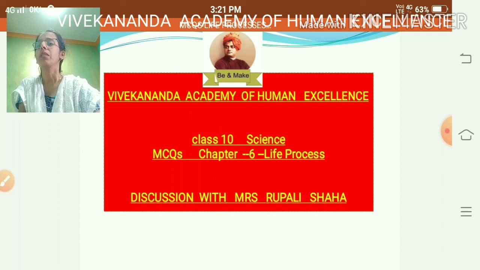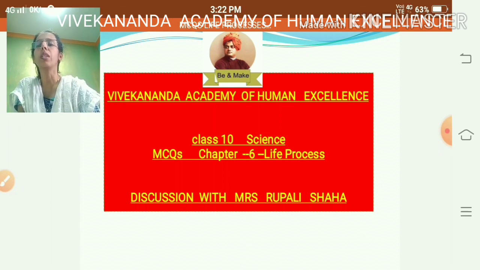Autotrophic means it is the nutrition obtained from inorganic sources. Auto means self, and trophic means nutrition. When an organism synthesizes or produces its own food material, that is called autotrophic nutrition. Heterotrophic means for food or nutrition they depend on other resources, that is, from organic sources.